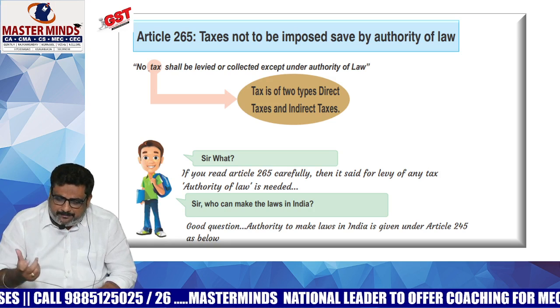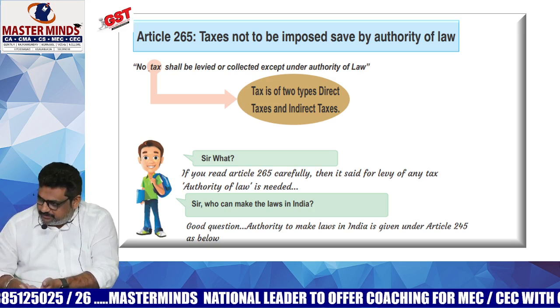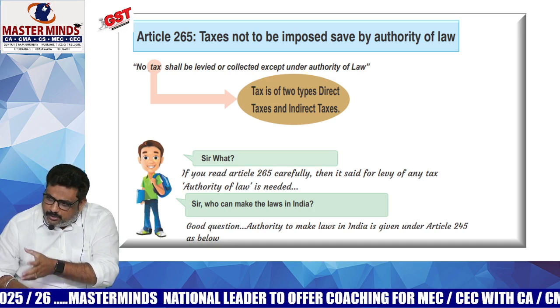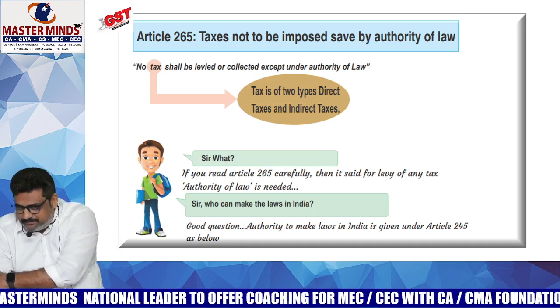What is meant by the word authority of law? Law means here enactment. That means an act. So that means in order to levy any tax by the government, an act is needed.